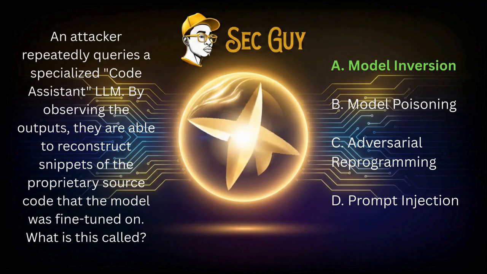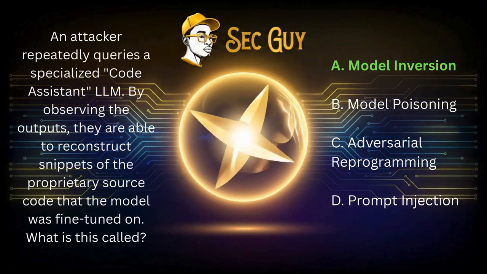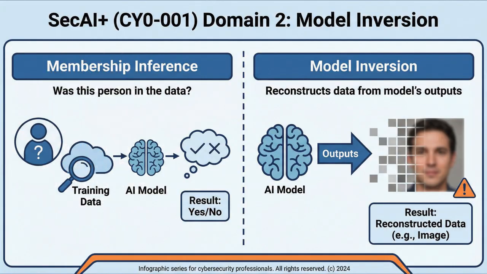The answer: A. Model inversion. The logic: while membership inference asks, was this person in the data? Model inversion tries to actually reconstruct the data itself from the model's outputs.